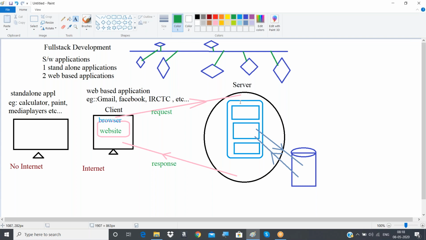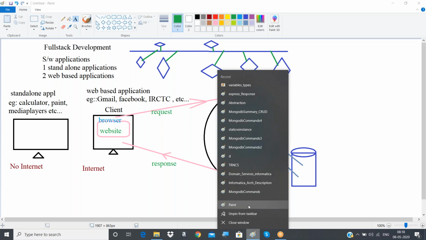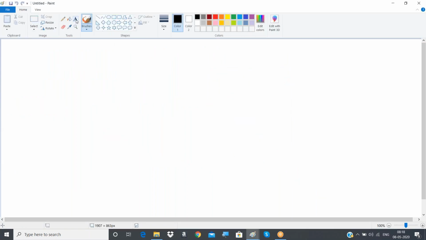Okay, fine. But for this to happen, one program will be there that will take care of all these activities I told you about, right? How that program will be working, how can we write such a program, or using what technologies we can write such programs, is very important here. Not only that, even at the client side, how we can connect to the application server is important. So on the client side, how can we develop the website, and on the server side, how can we develop the server side programs?